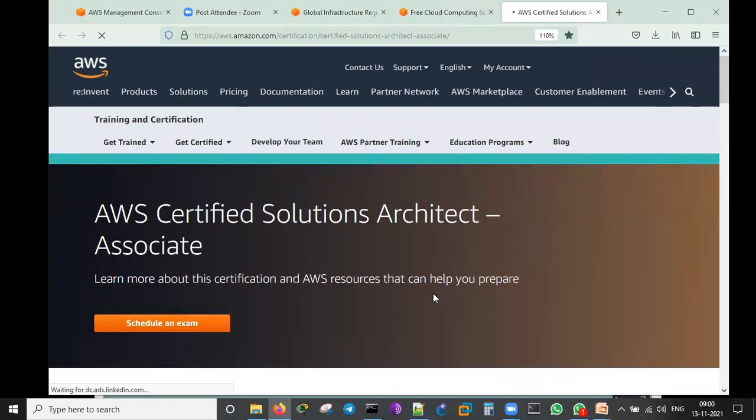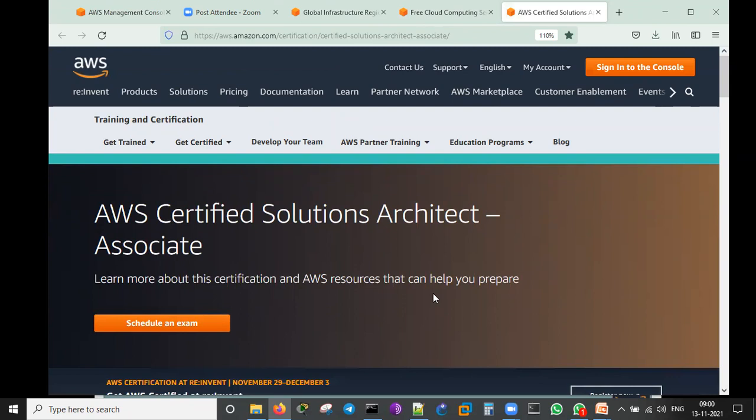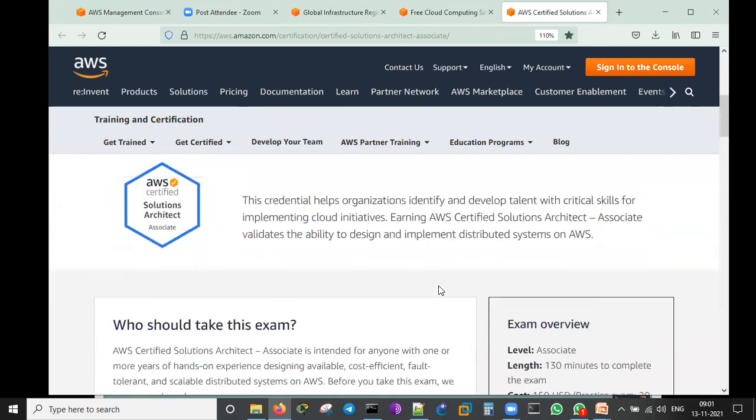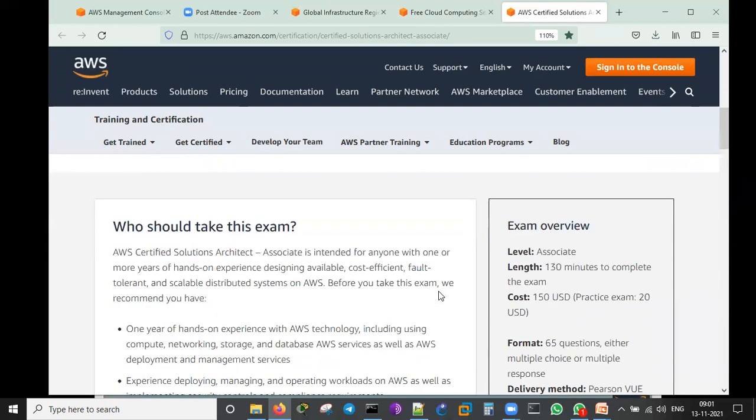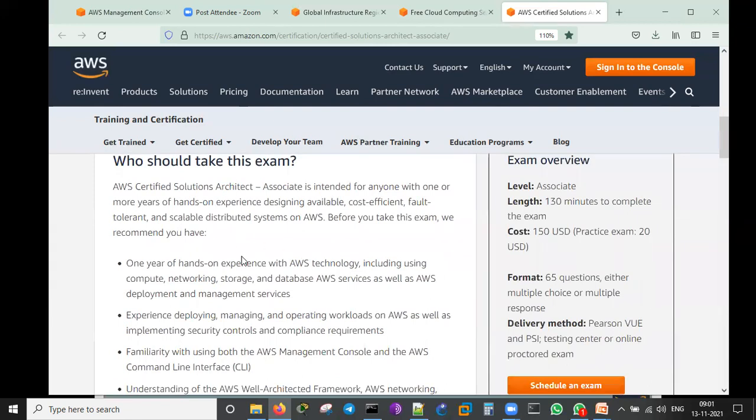Solution architect. This is what I would like to cover for you people, because you all are coming from the background of network and other things. We need to learn from this point of view. Credential helps organizations identify and develop the talent and the critical skills for implementing the cloud initiatives. Hiring AWS certified solution architect associate validates the ability to design and implement distributed systems on the AWS. Who should take this exam?